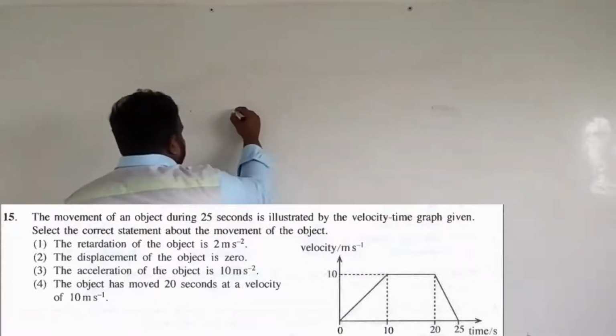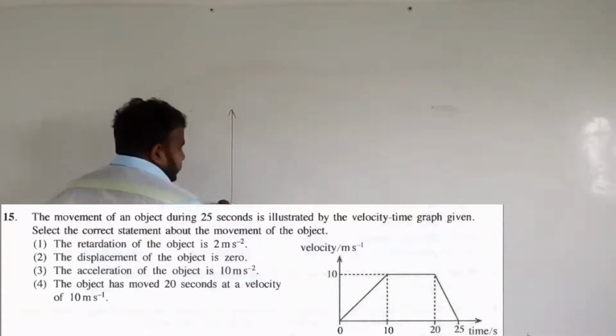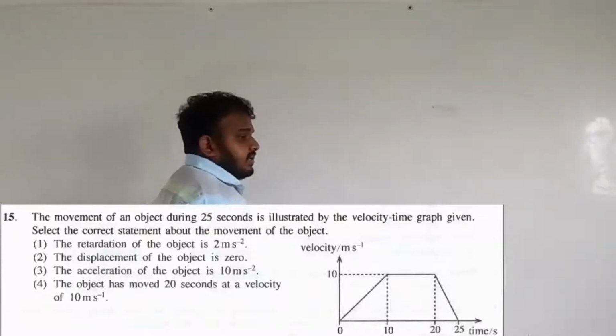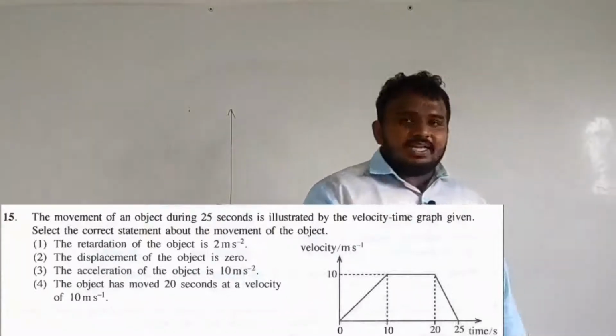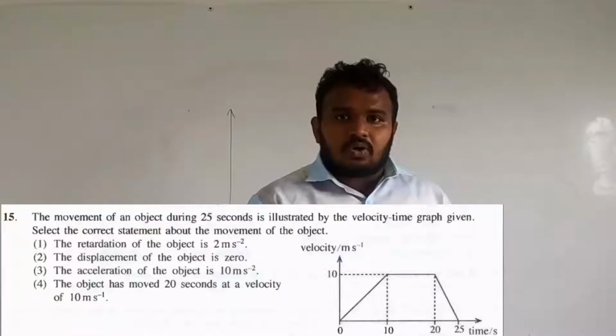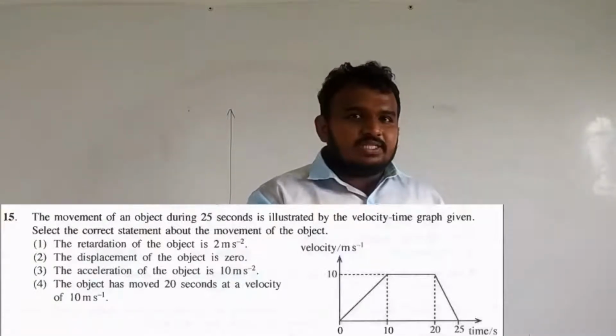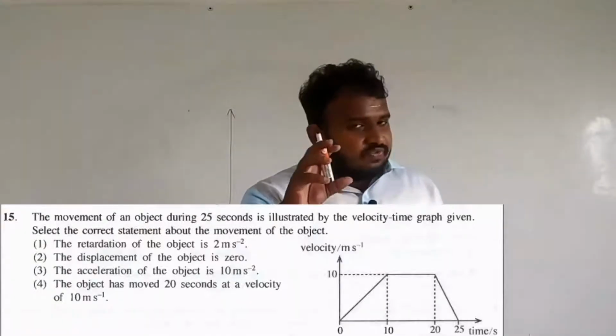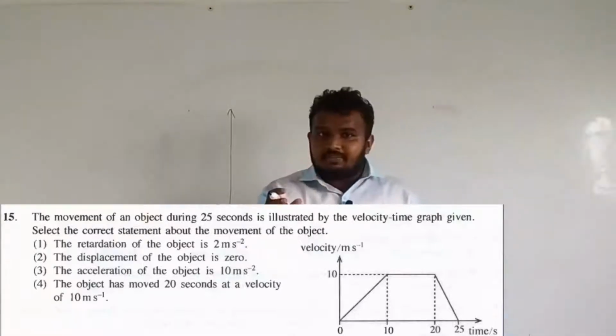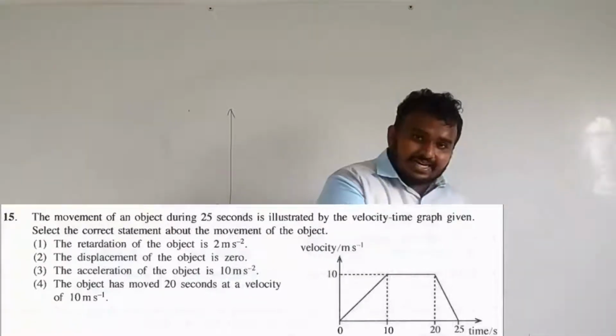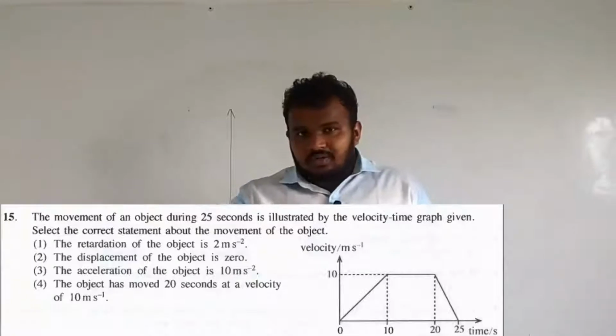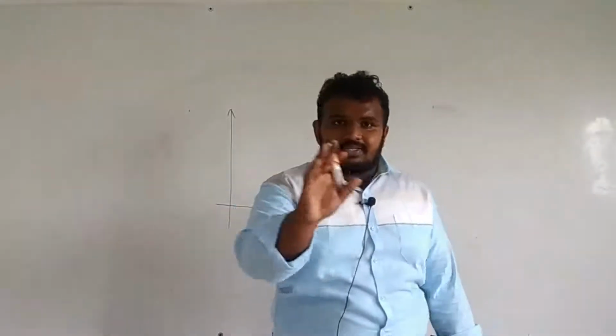The graph shows like this. They have given you some statements. As I said, when they give you a statement, you should try to make it wrong. If you make the statement wrong, it will be easy for you to go for the answers. If they ask for the correct answer, try to make each one wrong. If you are unable to make it wrong, that's the correct answer.